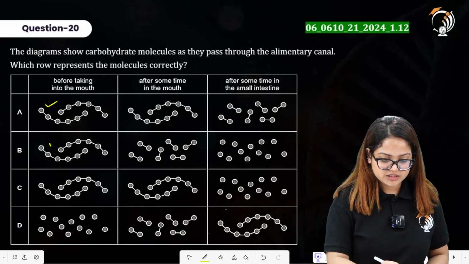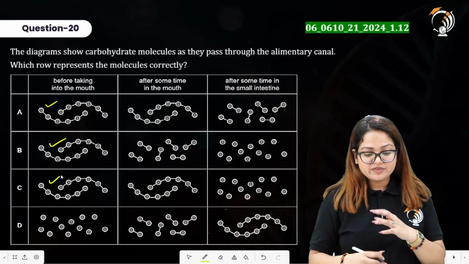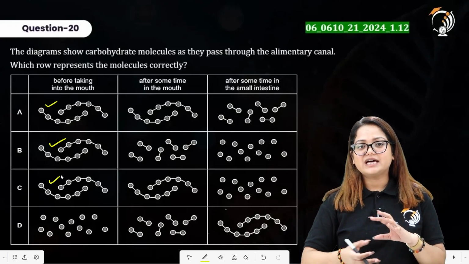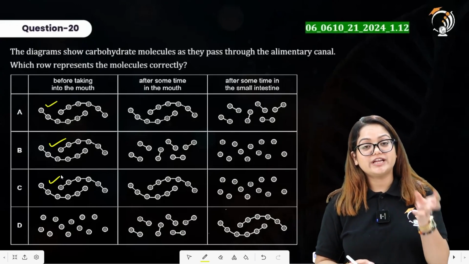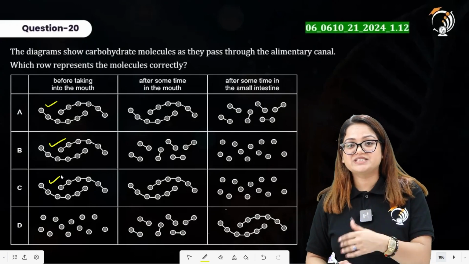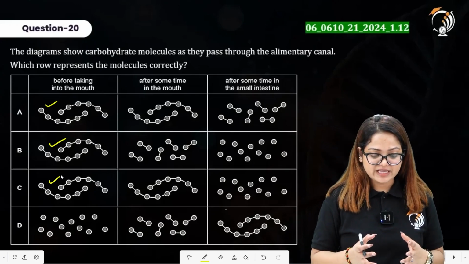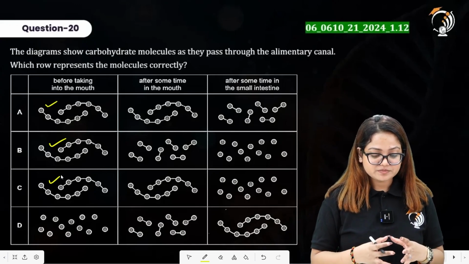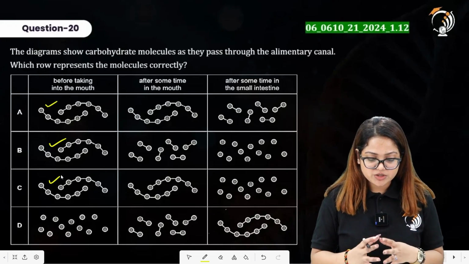This can be true, this can be true, this can be true. After some time in the mouth, by the action of the salivary amylase, there will be a slight digestion of the starch into maltose, but not complete digestion into its monomers, that is glucose. So we will say that some sort of linkage will be present, but there will be broken bonds also.